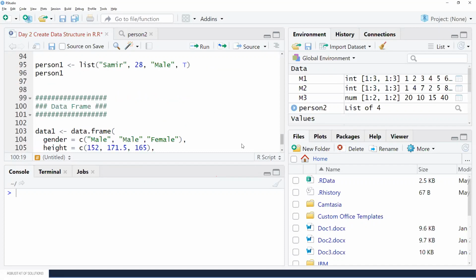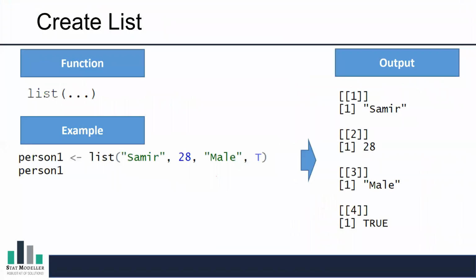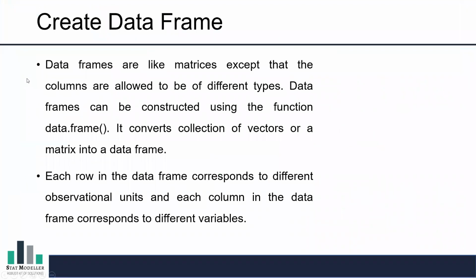Now we'll go for the data frame. So data frame क्या है? It is like a matrix except that the columns are allowed to be of different type. Matrix में क्या है कि जो भी columns हम वहाँ पे रखते हैं, that is all of a same type. It should be a homogeneous type. But in data frame, it may be different, right? So it is allowed to be different. तो then it becomes a data frame structure.